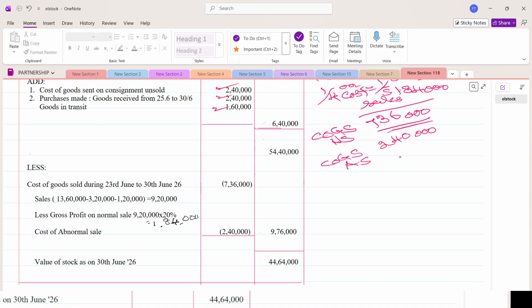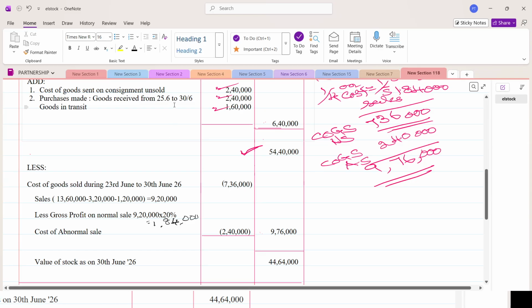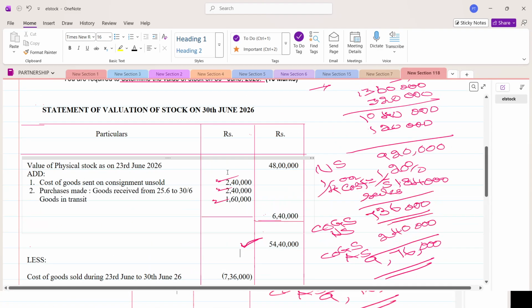You add this, you will be getting 9,76,000. Okay, you have to subtract this from this value, because we have added goods sent on consignment, because these goods are our goods. It is not in our store, it is lying somewhere else.